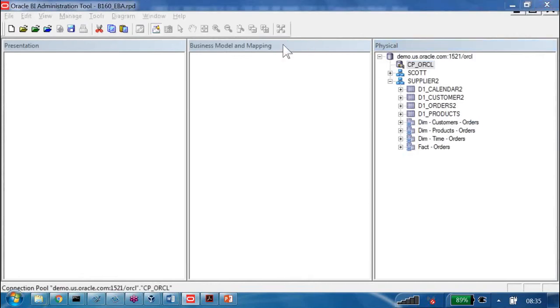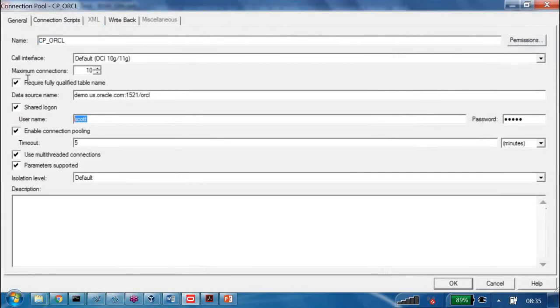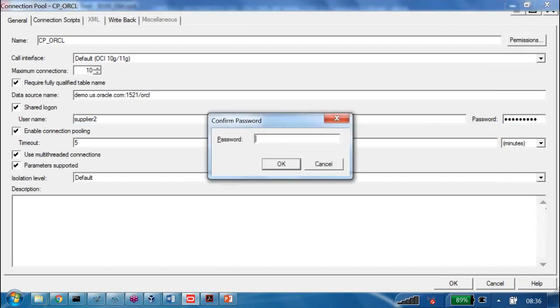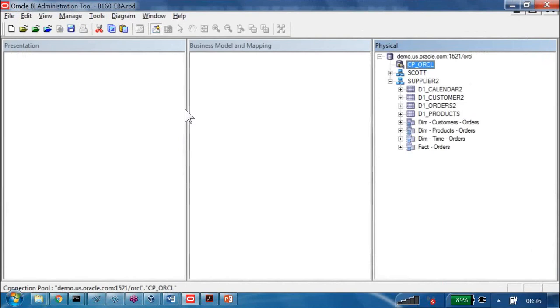If you want to access all the tables, whatever username you are providing here, that username should have permissions to access all the tables of this database. If he has, then he can access. Okay, let me provide here supplier 2. In fact, supplier 2 is an admin user. I provided grant DBA to supplier 2, so he is the admin user. So I can say we are able to access all the data from the database.